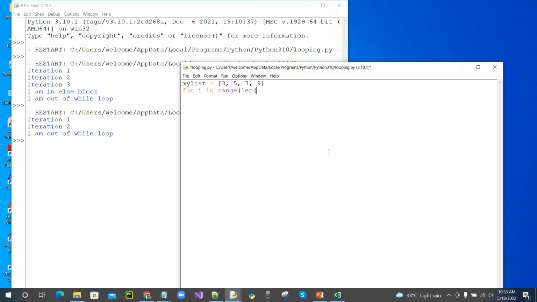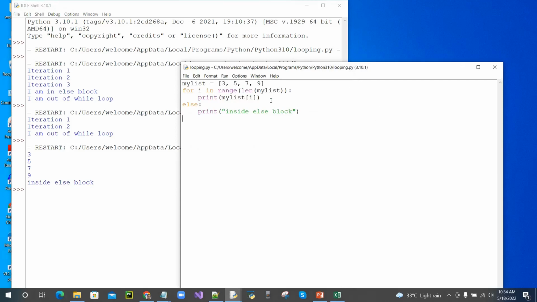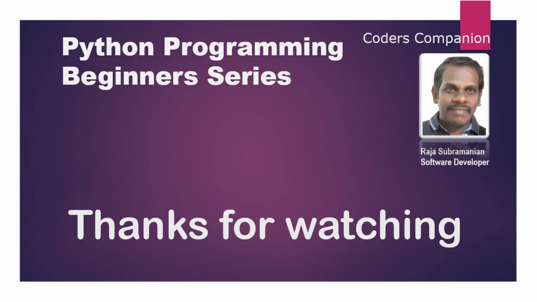Let's run the program in Python IDLE. Now the code is ready. Let's save and run the program. You can see that the else block is executed once after the for loop completes. I am adding a break statement when index reaches 2. So from the output, it prints the first 3 values from the list, breaks out of the for loop and skips the else block.